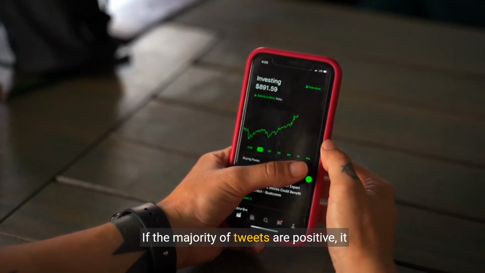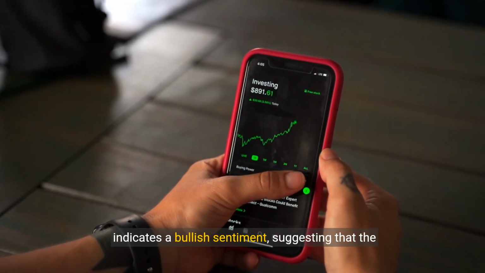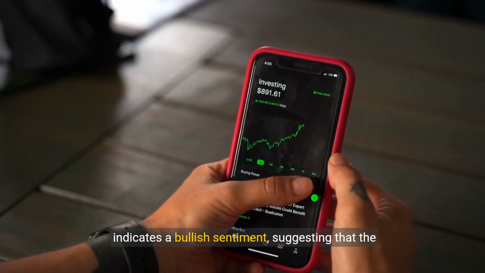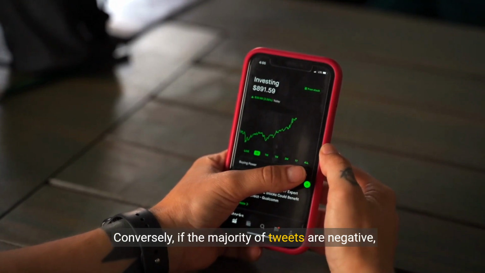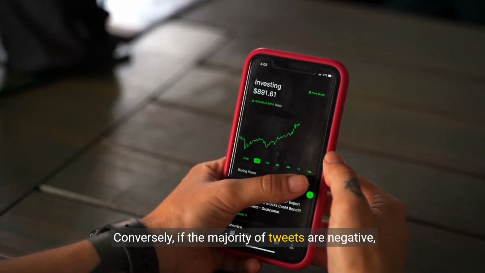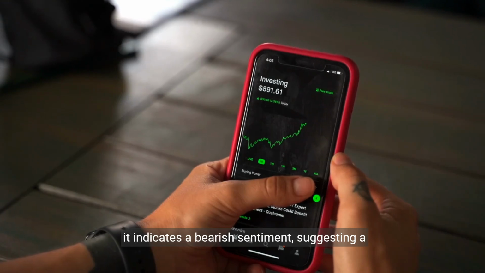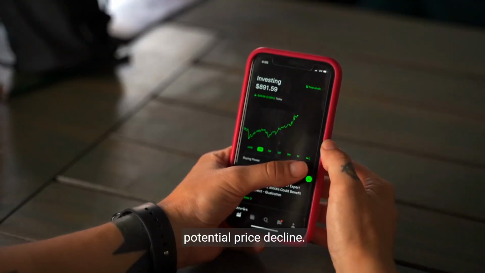If the majority of tweets are positive, it indicates a bullish sentiment, suggesting that the market may expect Bitcoin's price to rise. Conversely, if the majority of tweets are negative, it indicates a bearish sentiment, suggesting a potential price decline.